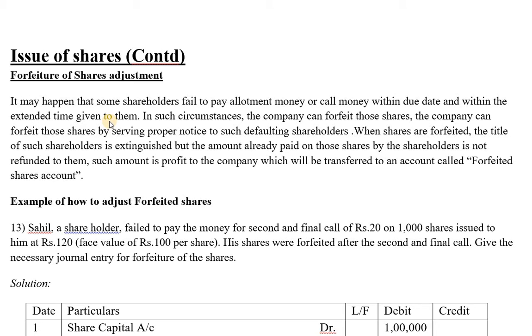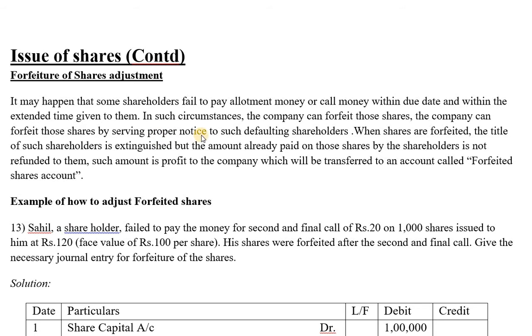forfeited shares. The company can send a notice to the shareholders telling them that their shares in our company are cancelled and we are forfeiting their shares for not coming back and paying us.